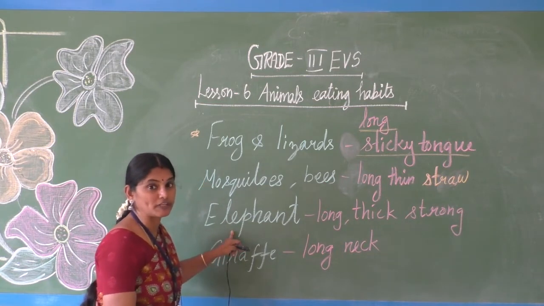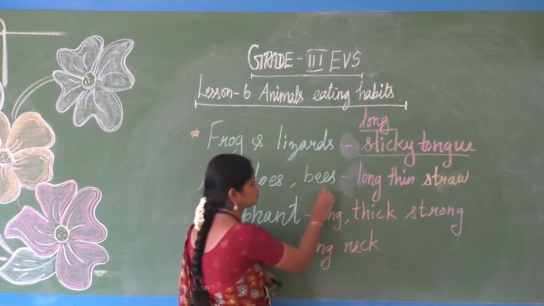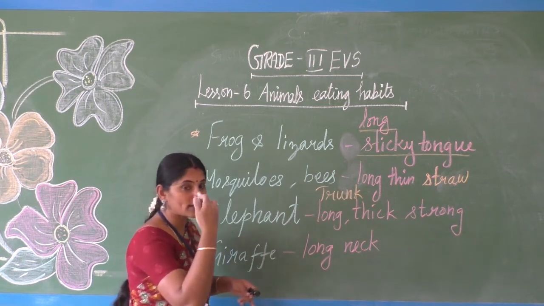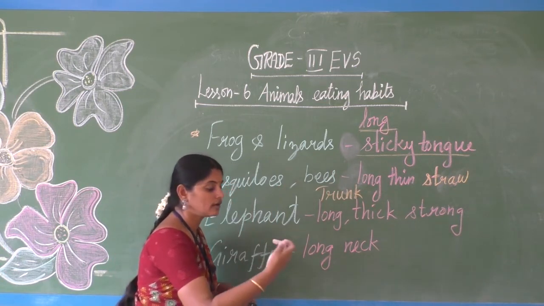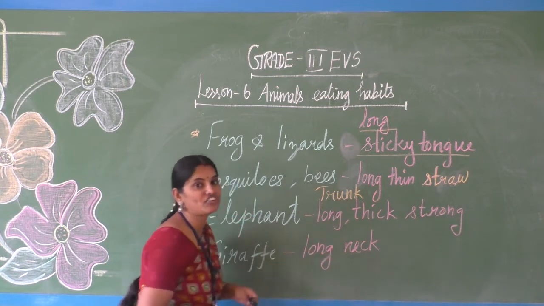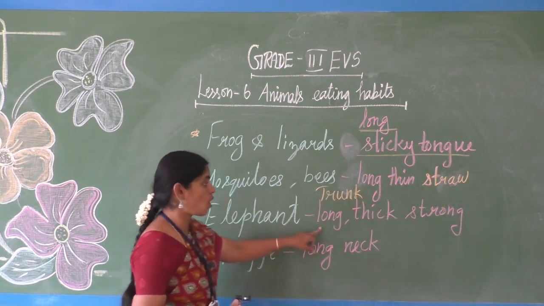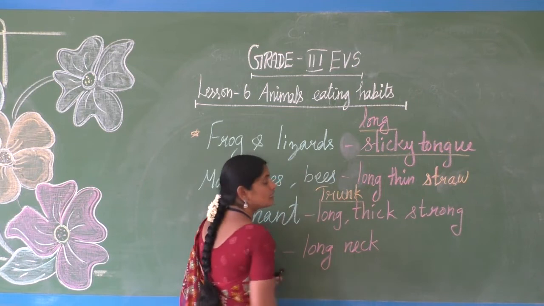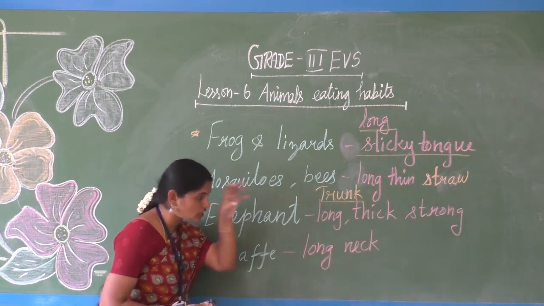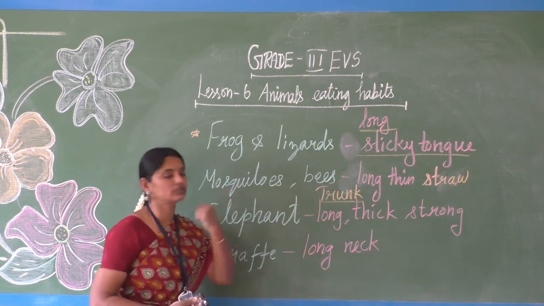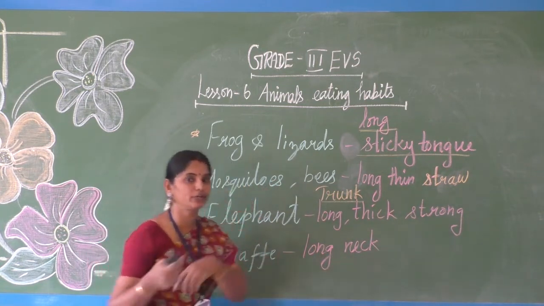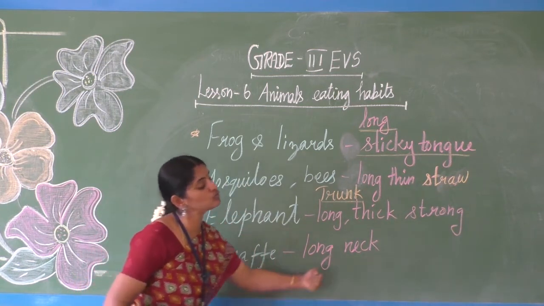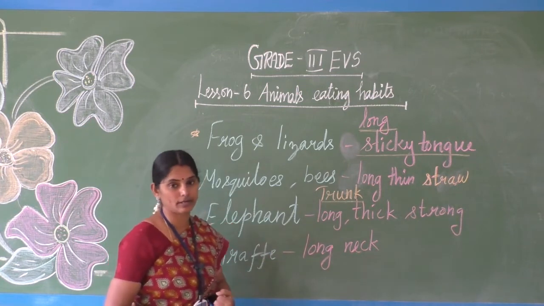Elephant, it has a special kind of trunk. It has a special kind of trunk, trunk. It is an elongation of its nose, a modification changing the length of the nose. So long, thick, strong nose. Okay, that is called a trunk. The elephant uses its trunk to catch the food or uproot the plant. Uproot means to pull it out with the roots, even big plants and trees, by using its strong trunk.